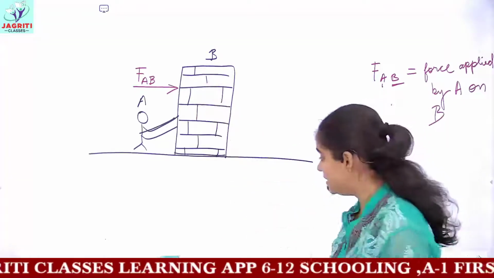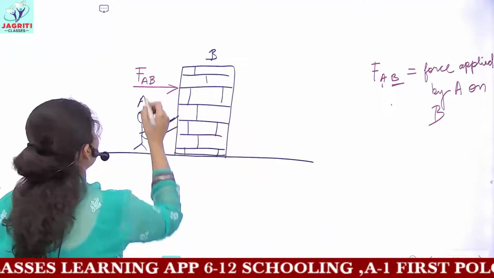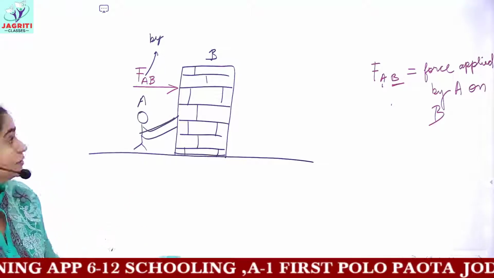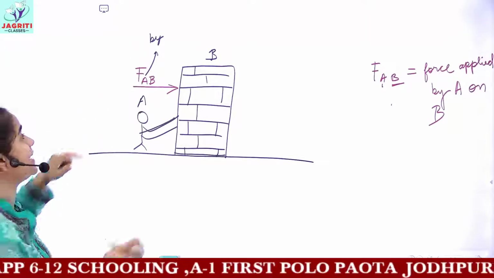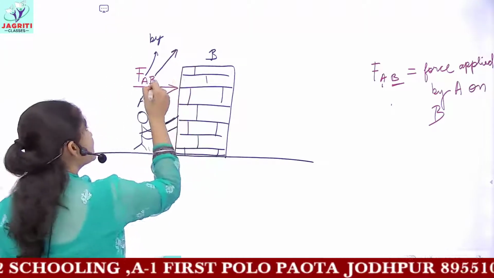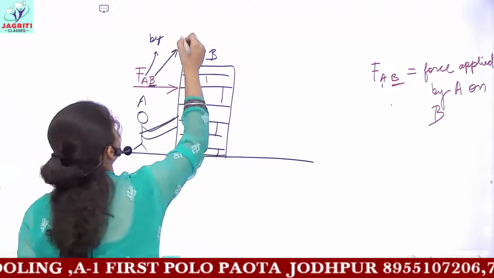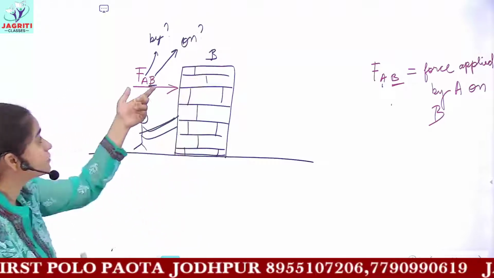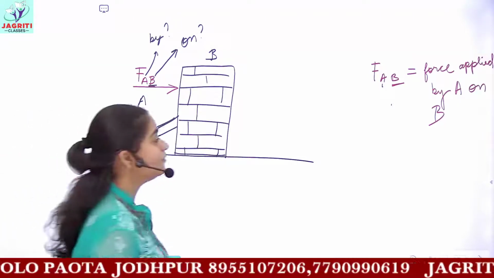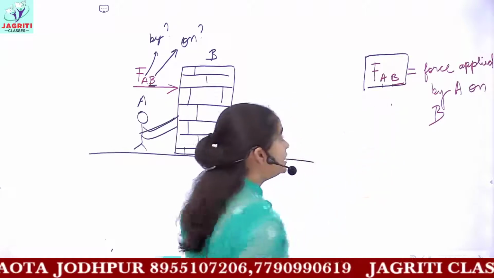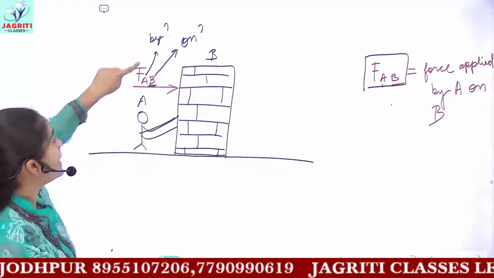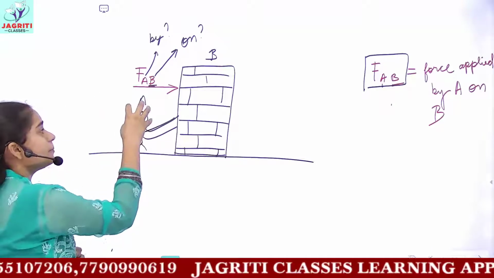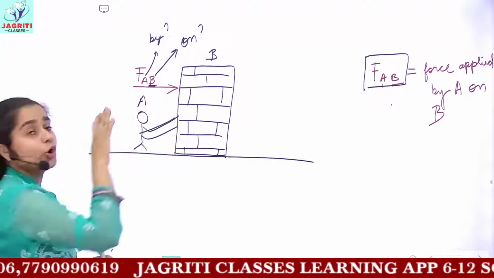So FAB means the force applied by A on B. This first subscript tells you the force is applied by what, and the next subscript letter tells you the force is applied on what. You can remember, in this way we write the forces. That is, if I am writing FAB, it means the force is applied by A on B. So this is clear. The force is applied by the person A on the wall B.